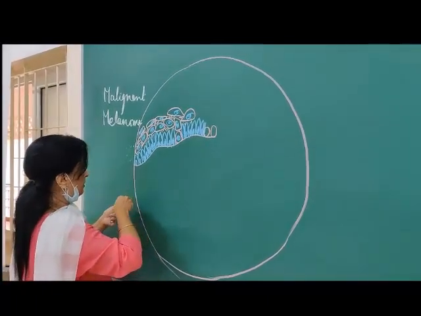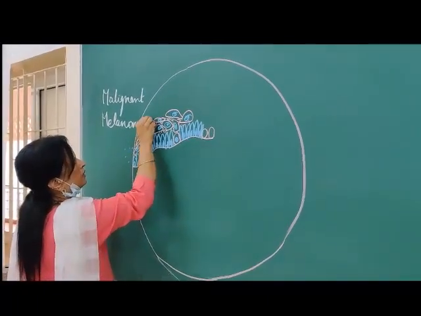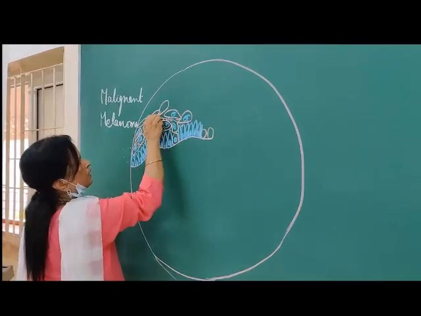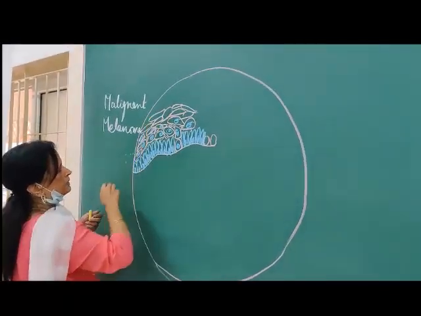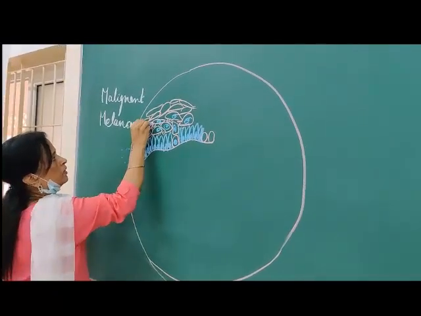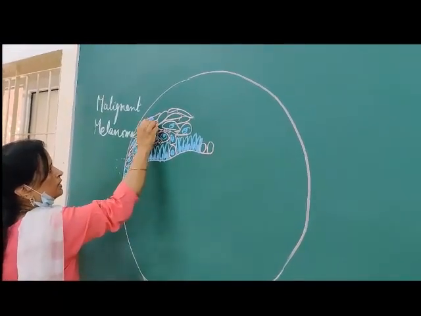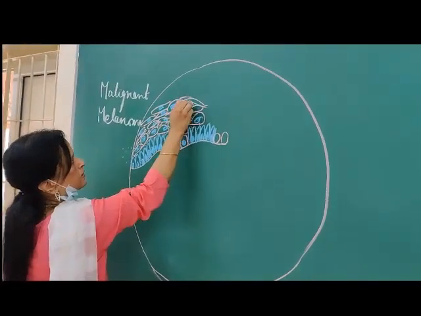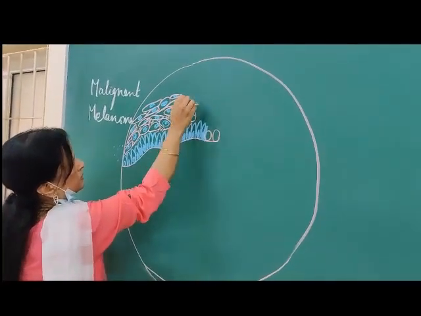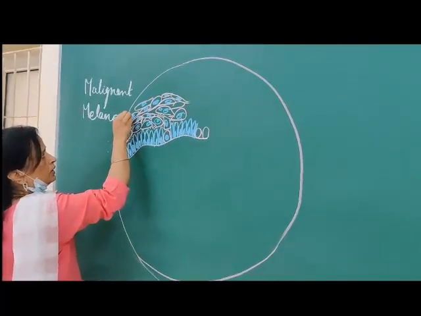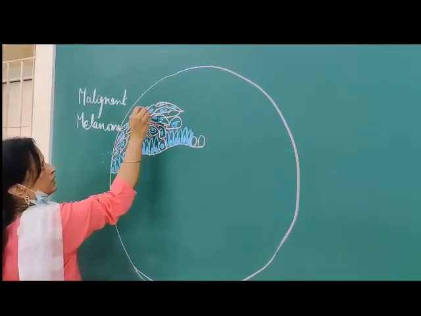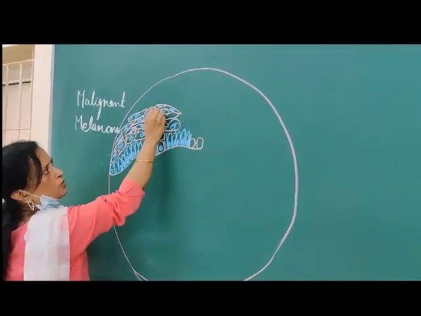So then comes the granular layer. Cells become slightly flattened as they move towards the surface. So the nucleus, similar nucleus. Now, important feature here, I have already told you, all these cells have keratohyalin granules.